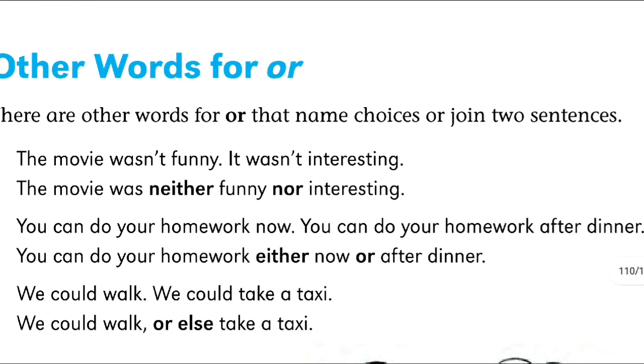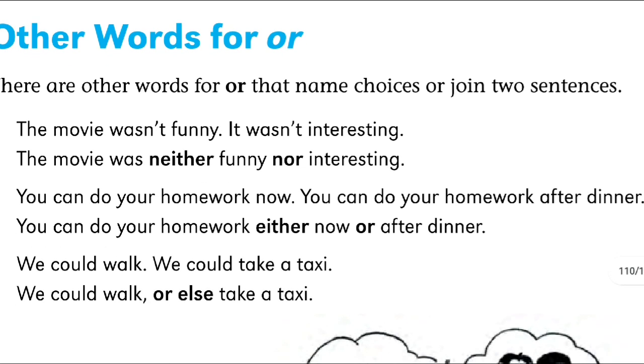Let's check what are the other words for "or". The movie was not funny, it was not interesting. Means the movie was neither funny nor interesting. "Neither" and "nor" are very importantly used in English grammar. "Neither... nor" in place of "or". You can do homework now, you can do homework after dinner. Means you have an option here, whether you can do your homework either now or after dinner. Means "either" and "or" is used here.